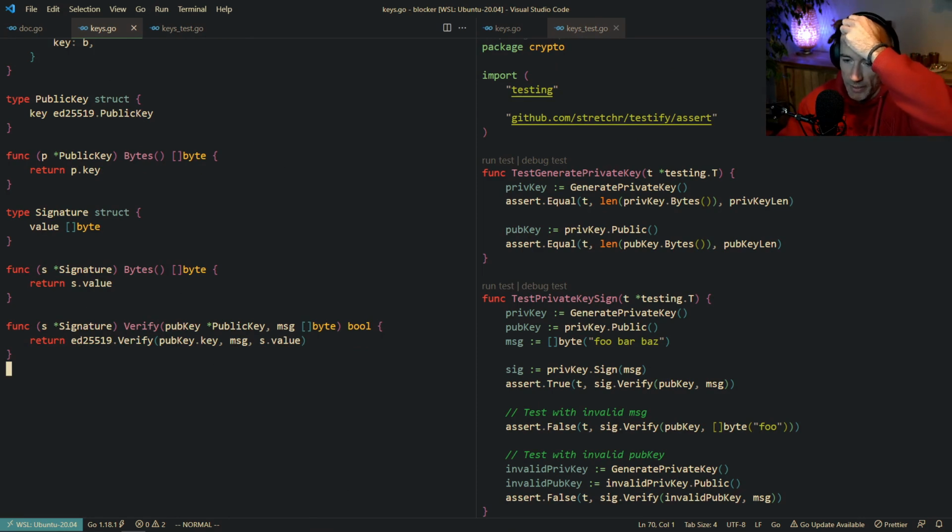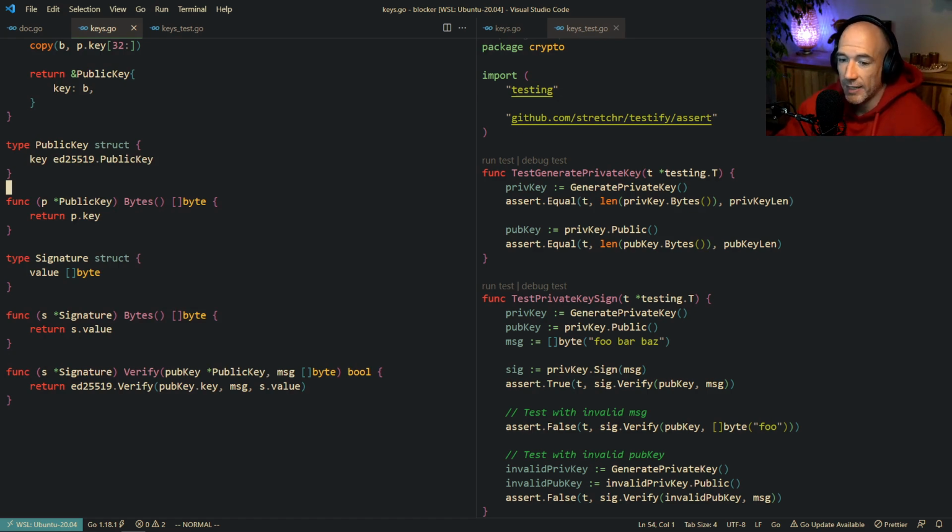Okay, so what we're going to do is make an address, right? And what is an address? You have private keys, you have public keys. Public keys can be shared publicly, that's why they call it public key. An address is basically a way to identify, it's actually just another representation of the public key. It's most of the time some kind of hex representation of the bytes of the public key. Most of the time, just the first 20 or something. That's what we're gonna do. We're gonna use the first 20 bytes as our address.